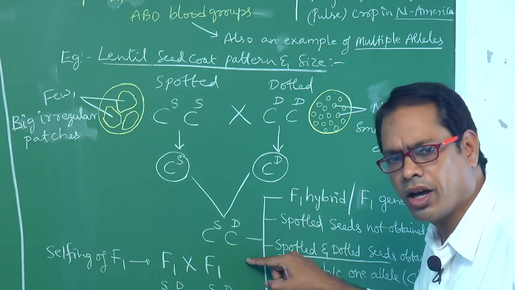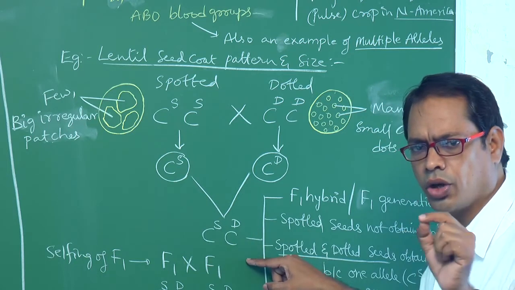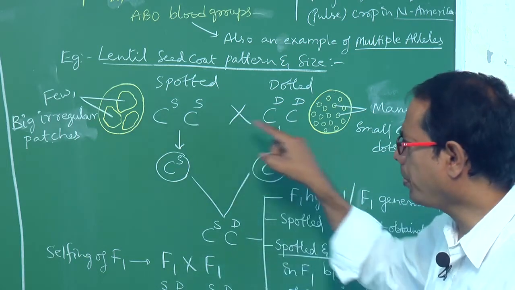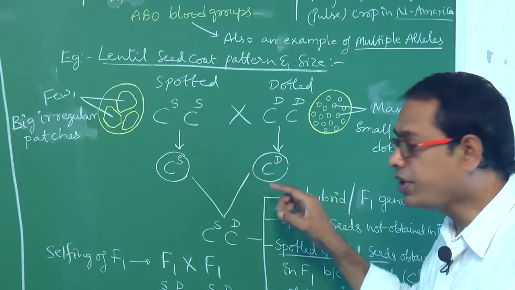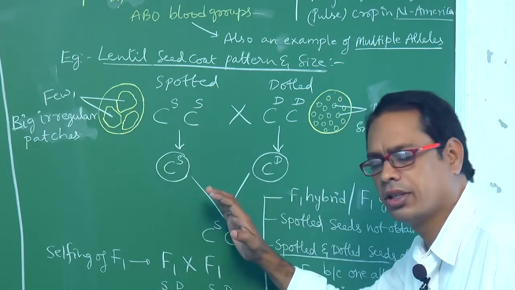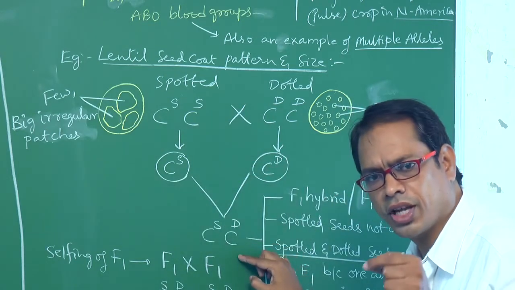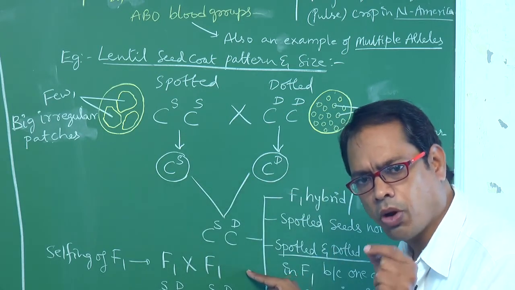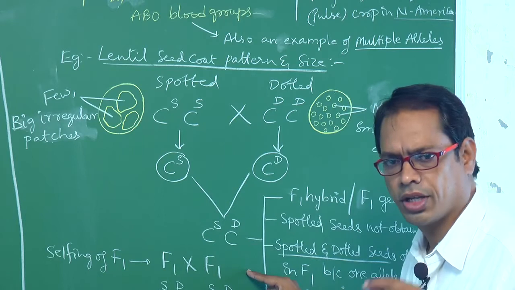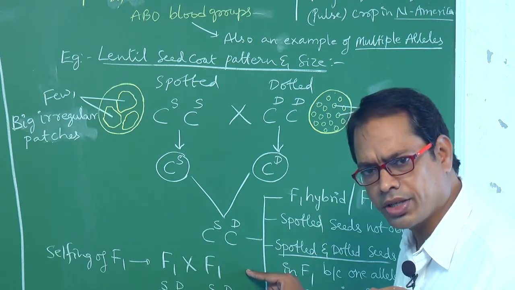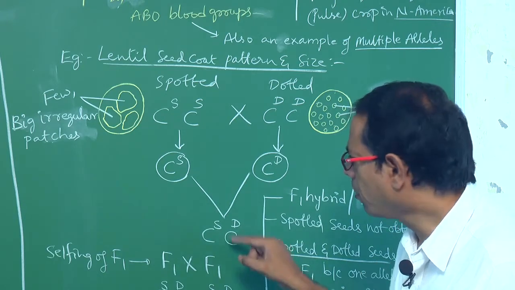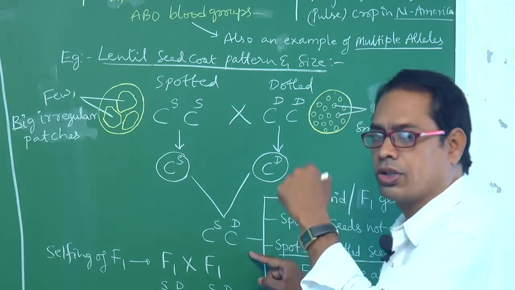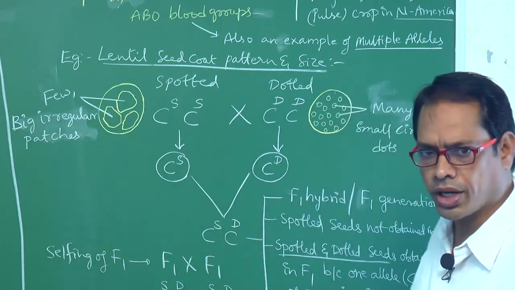That means this F1 does not show either of the two parents alone; it shows the features of both the parents. So that point you have to remember, my dear students.